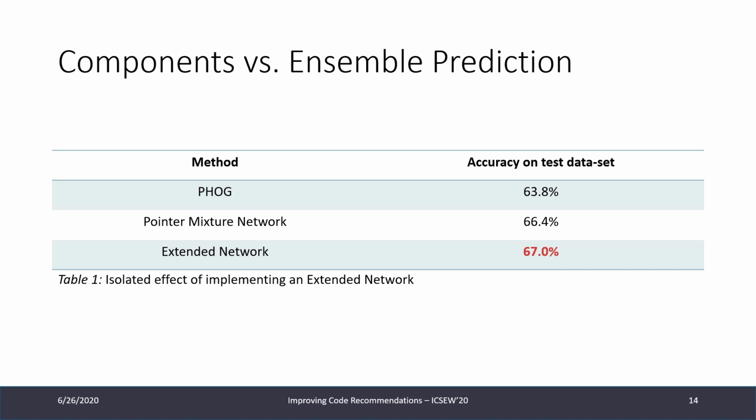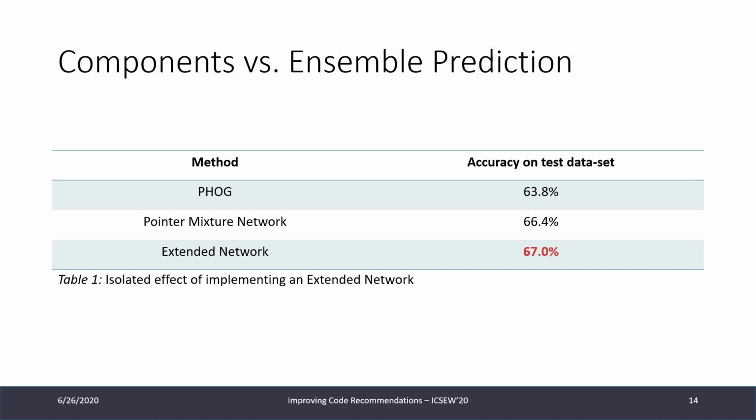First, we compare the individual components to the ensemble prediction. We have p-hawk with accuracy on the test dataset of 63.8%, pointer mixture network with 66.4%, and then our model, which is the extended network, with 67.0%. And we use the same hyperparameters for evaluating the pointer mixture network and the extended network.